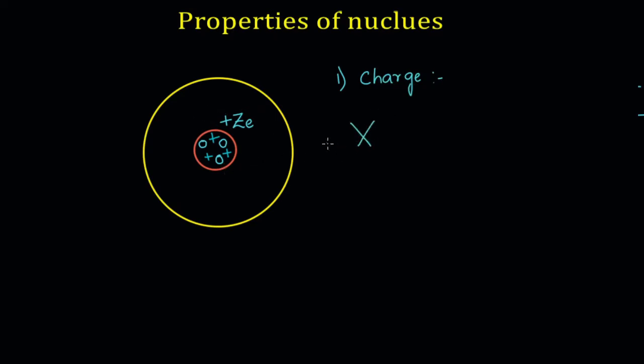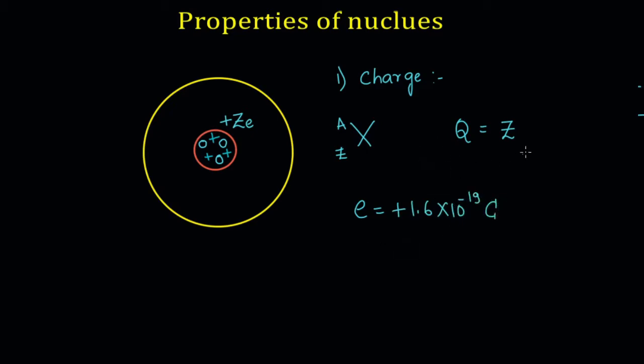Any atom with atomic number Z and mass number A will have Z number of protons. Therefore, the charge of the nucleus will be equal to Z into the charge of each proton, which is e, given by plus 1.6 into 10 power of minus 19 coulomb.